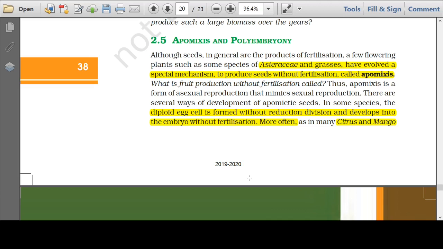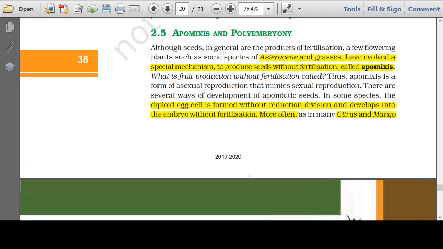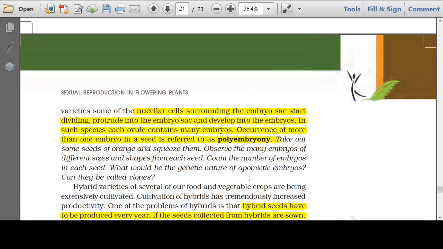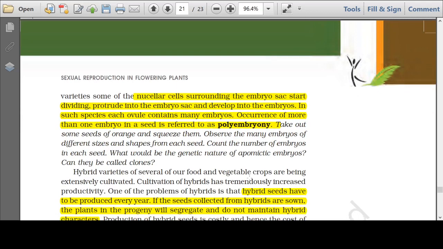The formation of seed without fertilization, apomixis; formation of fruit without fertilization, parthenocarpy; formation of new individuals without fertilization, that is parthenogenesis. So here we got this apomixis. There is another term called polyembryony. Now you know, students, that inside the embryo sac there is one egg cell, and that egg cell after fertilization forms the embryo. So in one embryo sac there is one egg cell. However, if there are more than one embryo within an embryo sac, that is called polyembryony.